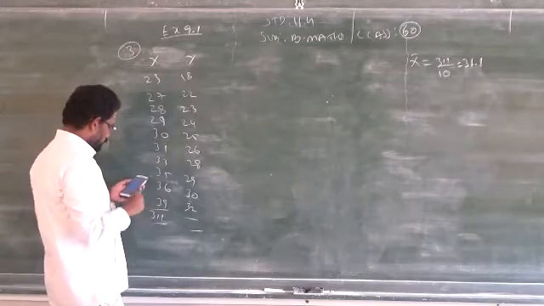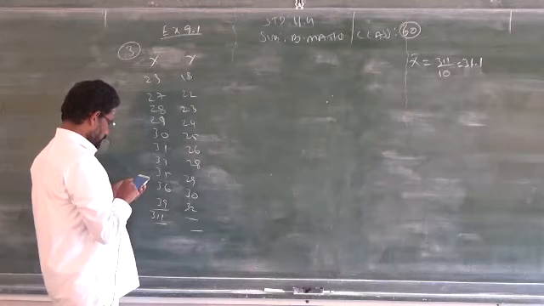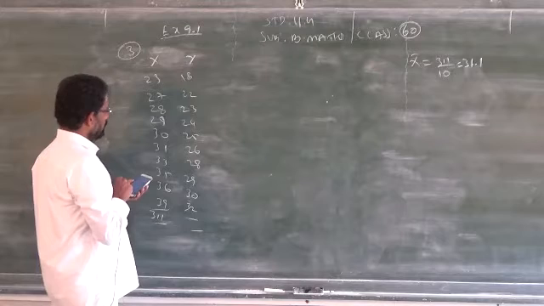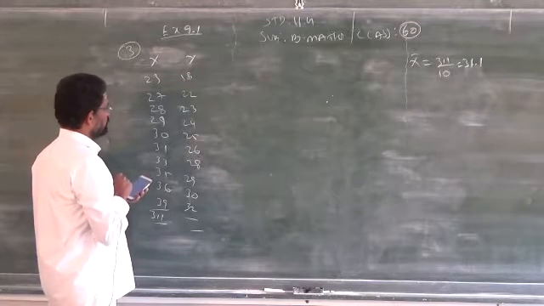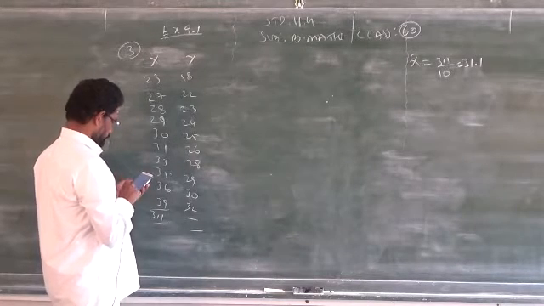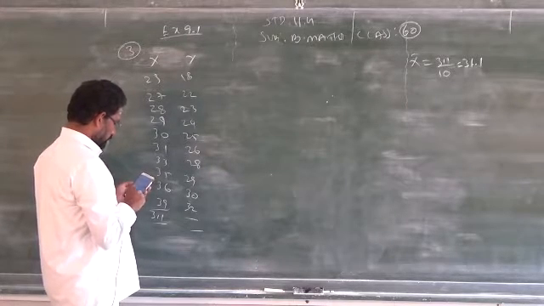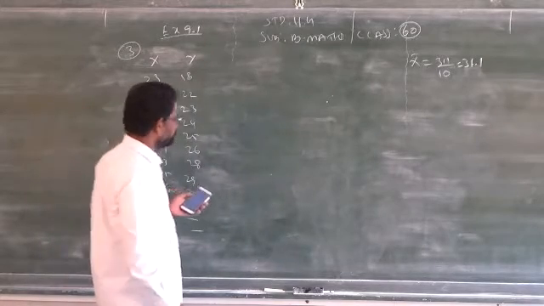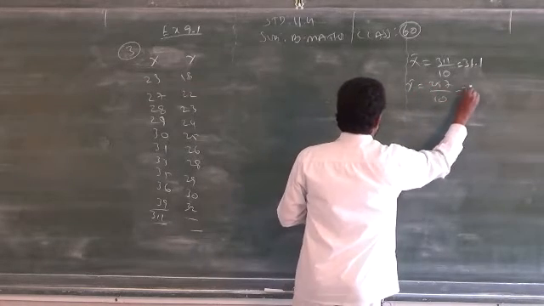We will check under Y also. Y: 18 plus 22 plus 23 plus 24 plus 25 plus 26 plus 28 plus 29 plus 30 plus 32 gives 257. So y bar is 257 by 10.